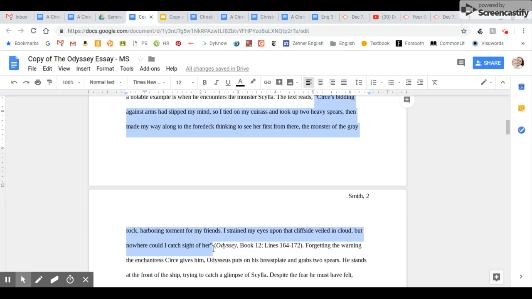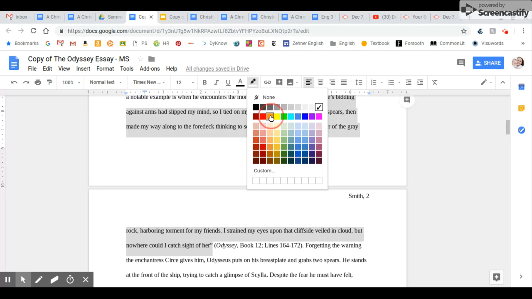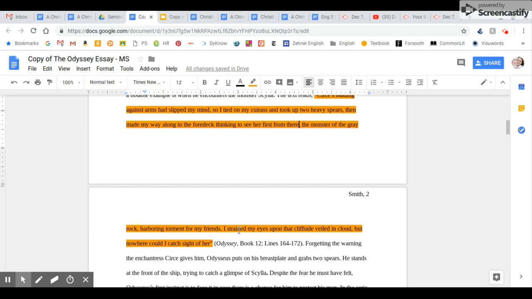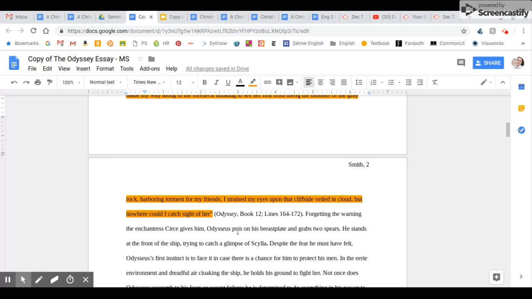So, a good size quote. It's long enough that it actually does give understanding to the reader. It's not too brief. The reader's able to tell what's going on. And it is a direct quote from the text. It's not italics, because that's summary. I would also like you to note the citation at the end here. It's Odyssey, which is in italics, the book number, and then the line numbers as well. So this type of citation needs to be at the end of each quote. That has to be there.